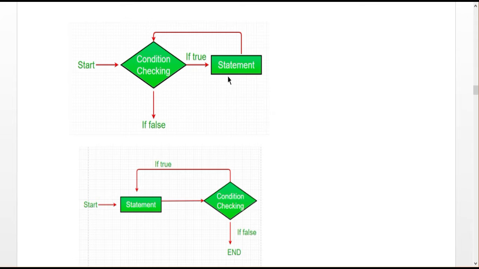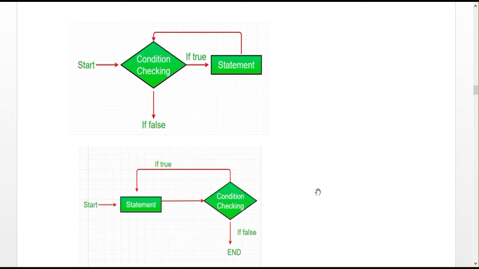But in the do while statement, it starts with the statement. It is executed, then the condition is checked. This is post-testing. The while is pre-testing. Pre-test loop, post-test loop. Right? So this is the main difference between while and do while.